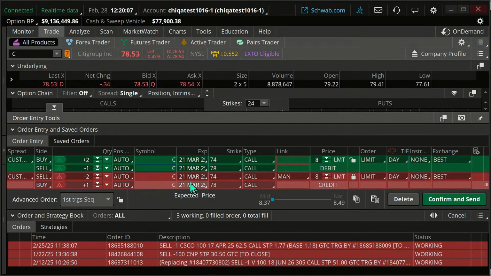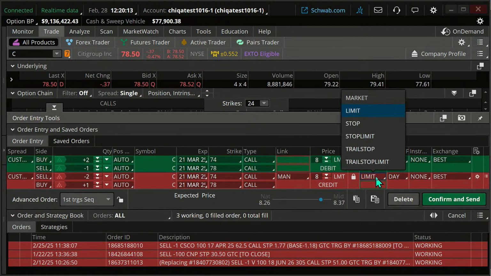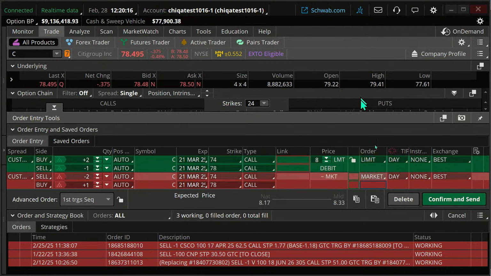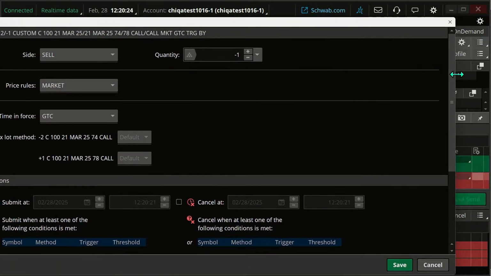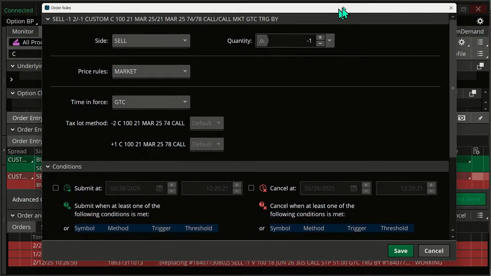I'll hit questions in just a minute, folks. Here's my entry trade, here's my exit trade, and I'm going to make this a market good till canceled. I'm going to go to my gear and go right here.